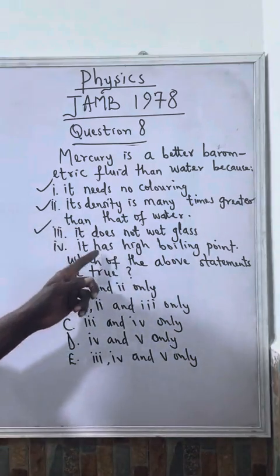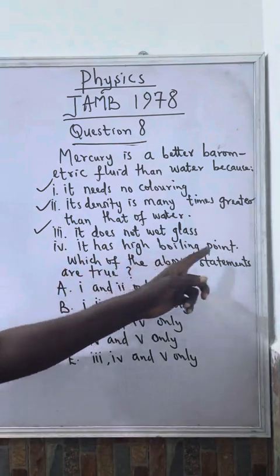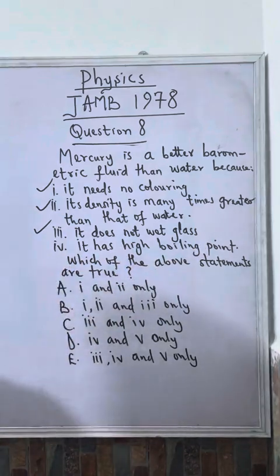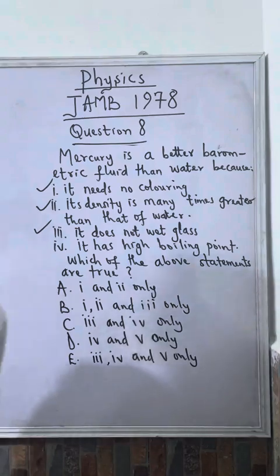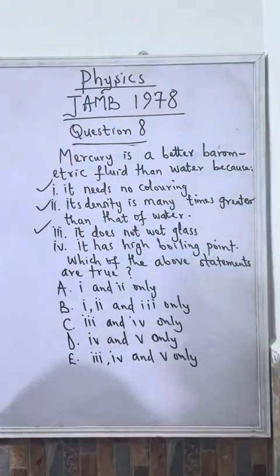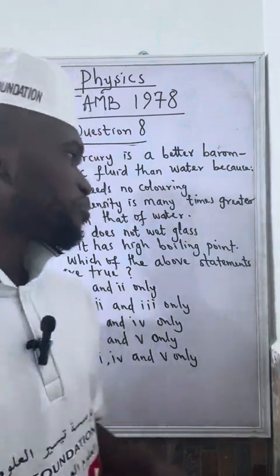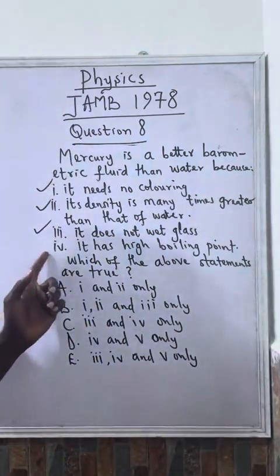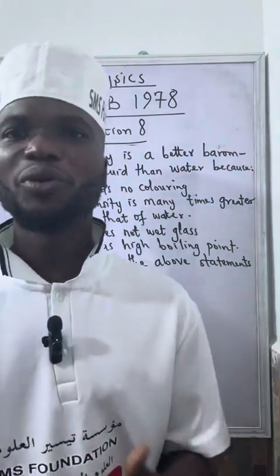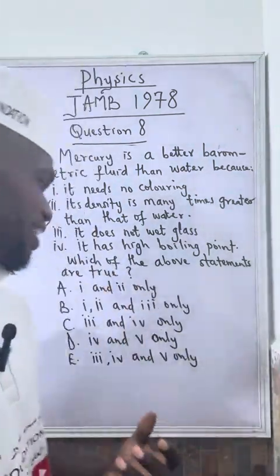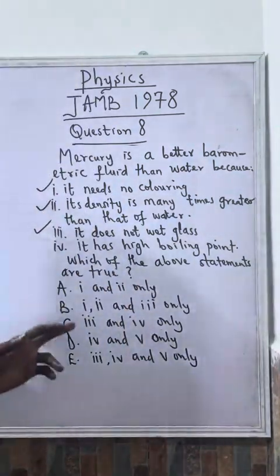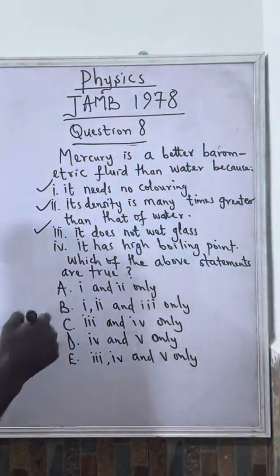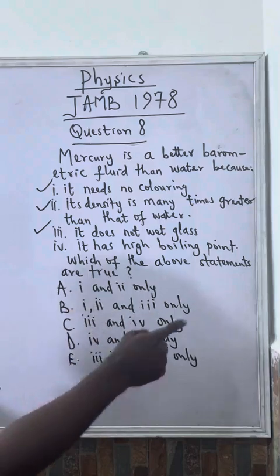This one says it has high boiling point. Of course, mercury has higher boiling point than water, but this is not really an advantage because we don't need boiling point here to determine the answer. So the correct answer is option B, which is 1, 2, 3 only.